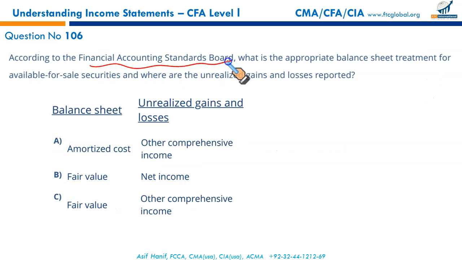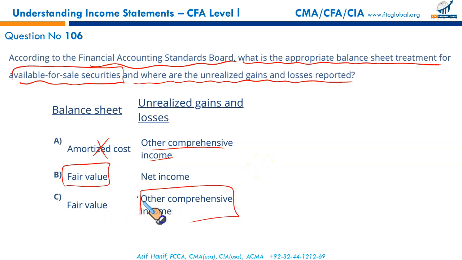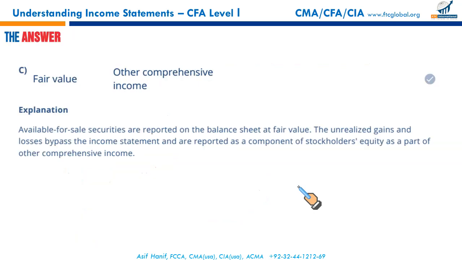According to the Financial Accounting Standards Board, what is the appropriate balance sheet treatment for available for sale securities, and where are the unrealized gains and losses reported? Remember, available for sale debt securities are reported as a part of OCI, other comprehensive income, not amortized, rather they are reported at fair value. Any fair value gain and loss is reported as a part of other comprehensive income. So this one is wrong, it's not net income. So any fair value remeasurement of available for sale debt securities is reported in other comprehensive income. That makes C the correct option.